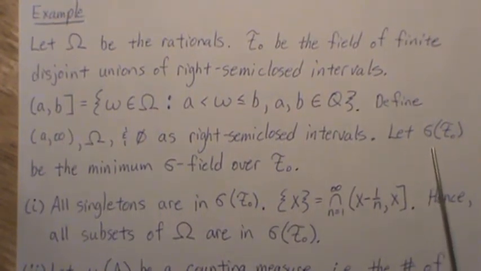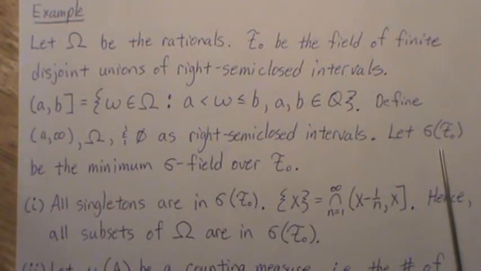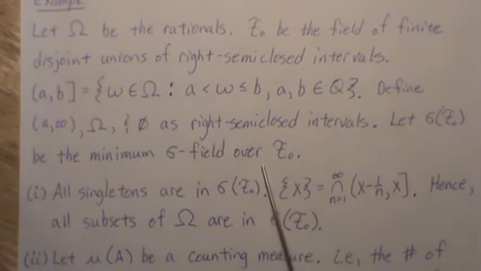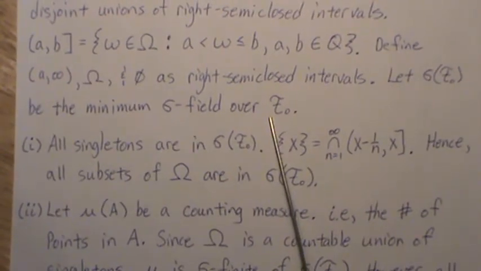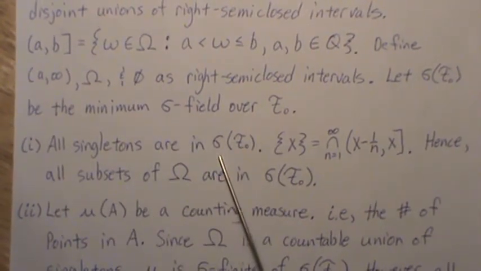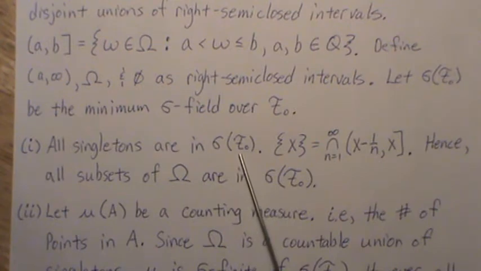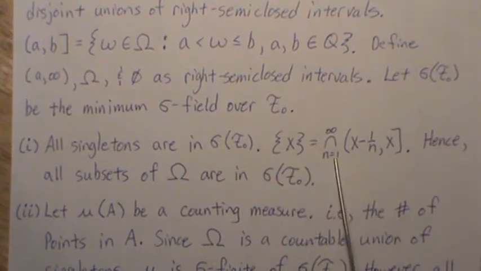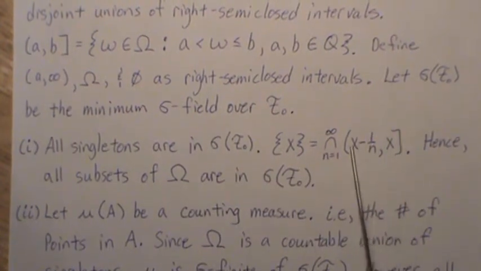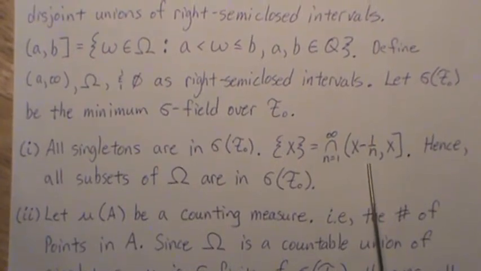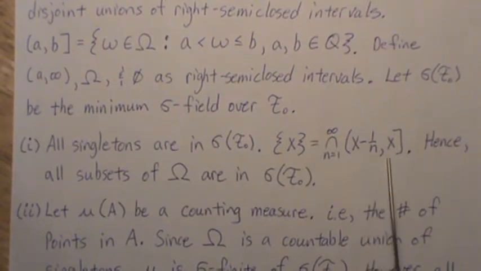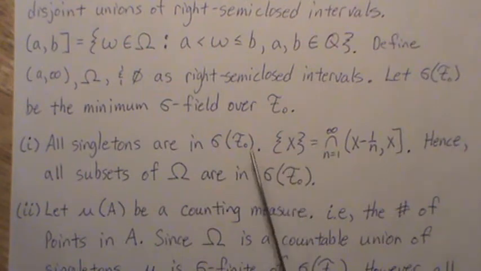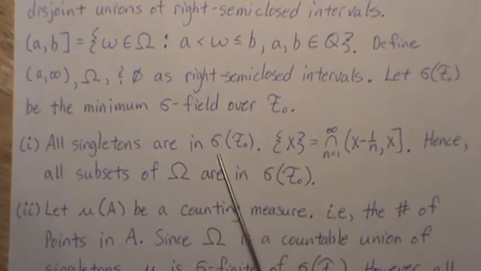Now let's let the sigma field generated by F, or sigma of F, be the minimum sigma field over F. Now a few notes. All singletons are in the sigma field generated by F, right? Because if we look at this infinite intersection, it goes to the point x, and since it's a sigma field, it has to be in there.